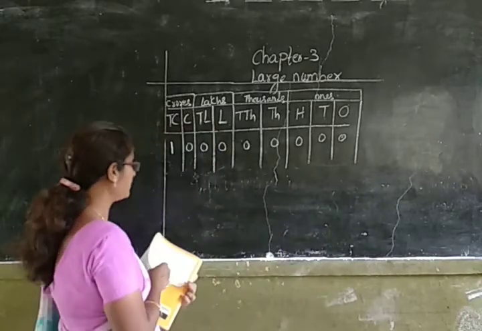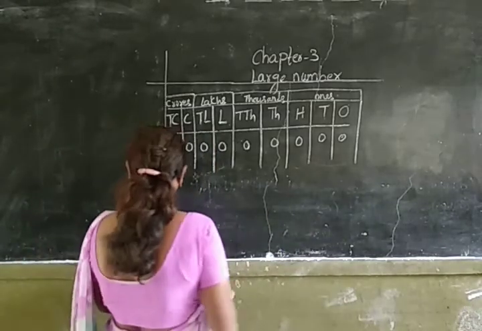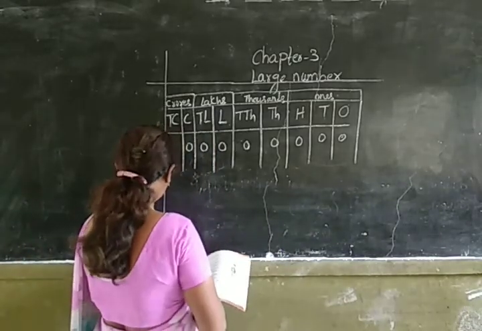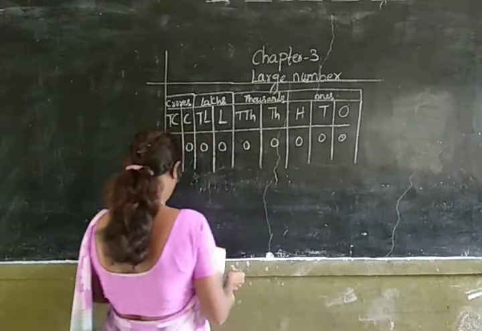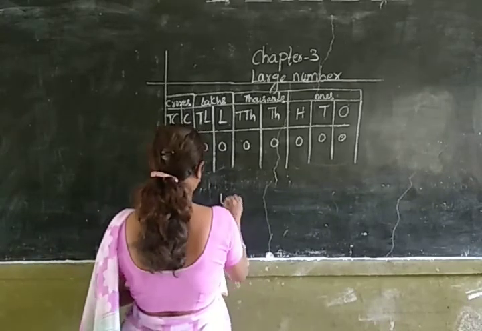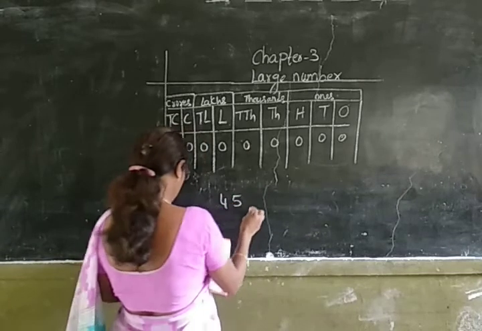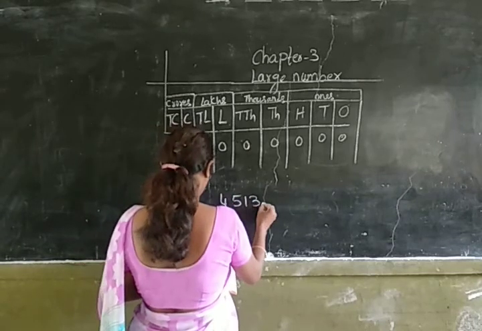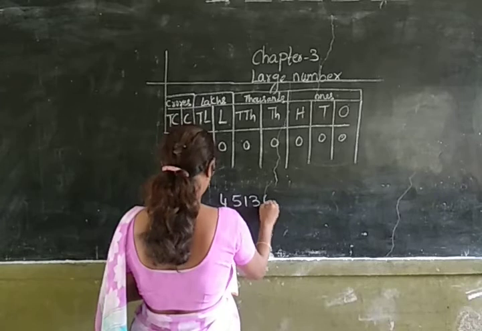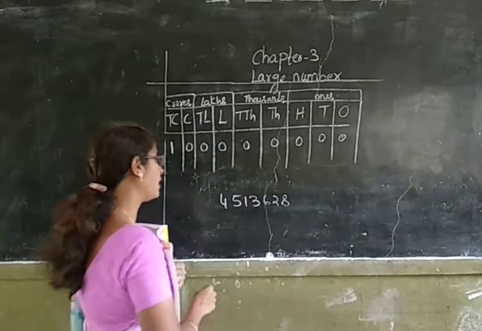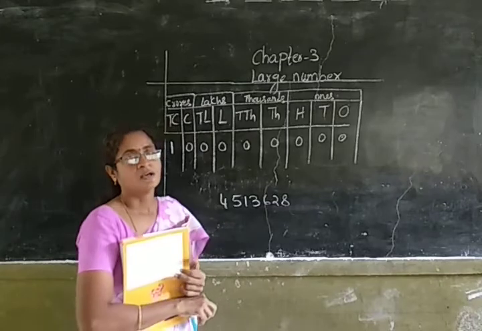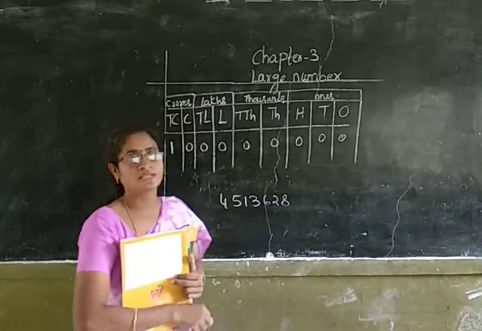Okay, now let us read one number. Okay, children? Now let us try to read this number. For reading the number, first you have to make it into periods. For making periods, you have to place the commas.